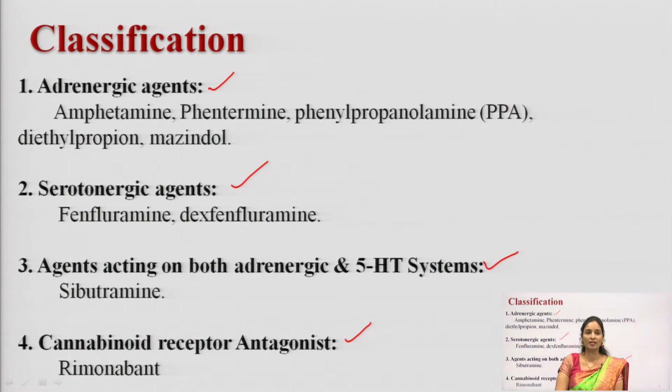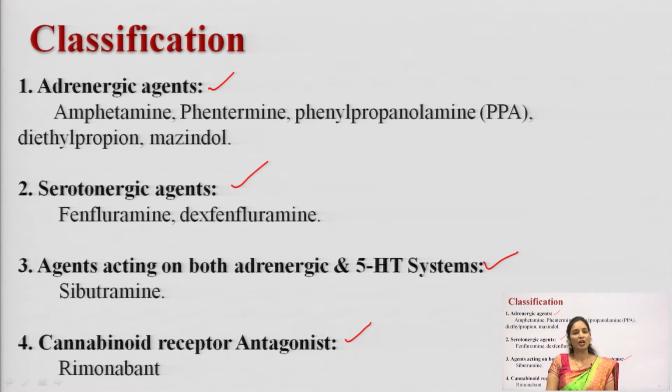So, what are the drugs here? Adrenergic agents are one category that falls under appetite suppressants. The second one is serotonergic agents, which are also drugs that fall under appetite suppressants. The third one is agents acting on both adrenergic and 5-HT systems. There are some drugs which act on both systems to decrease the appetite. And the last one, cannabinoid antagonist drugs.